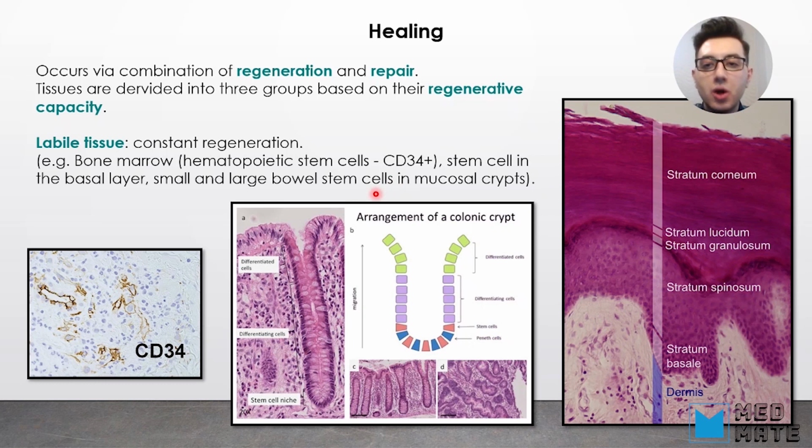Also, in our small and large bowel, we have stem cells in these labile tissues represented by mucosal crypts, and mucosal crypts can be seen here in this photo. You can see the crypts, and the very end portion of each crypt consists of stem cells.